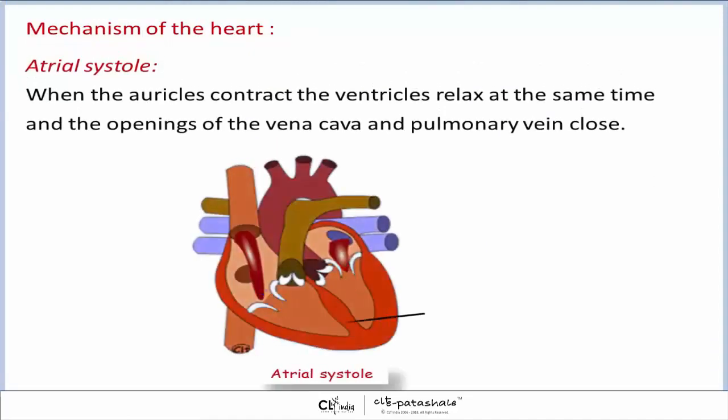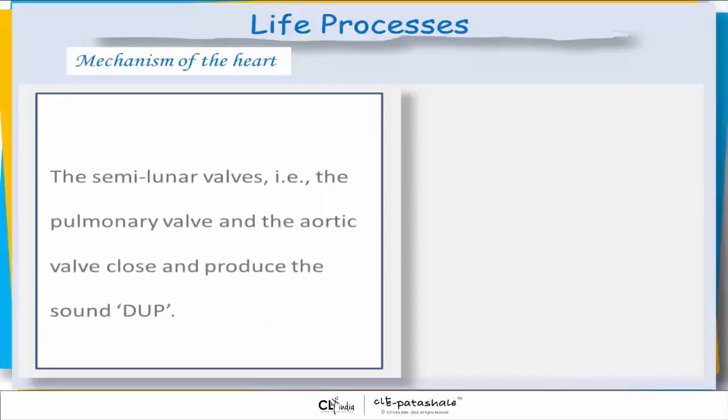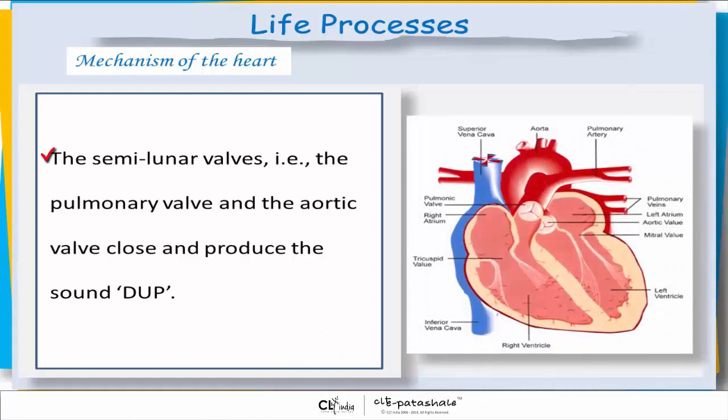Atrial systole. When the auricles contract, ventricles relax at the same time, and the openings of the vena cava and pulmonary vein close. The semilunar valves, that is, the pulmonary valve and the aortic valve, close and produce the sound DUP.